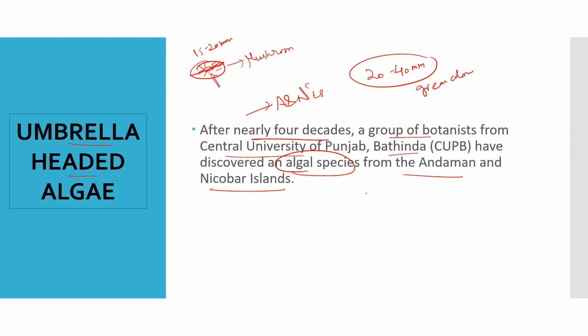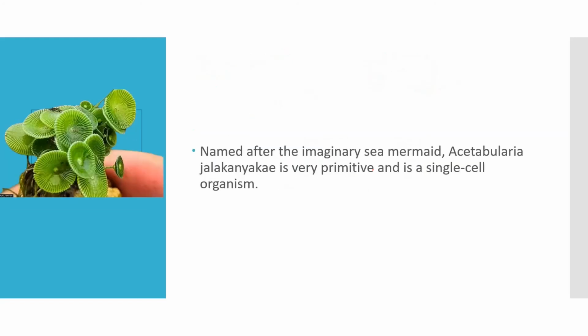Now, this is named after the imaginary sea mermaid: Acetabularia Jalakanyake. This is the name of this species, and it is very primitive and a single celled organism. Since it is a single celled organism, it is very interesting for botanists to study. Now, it is also highly regenerative in nature.